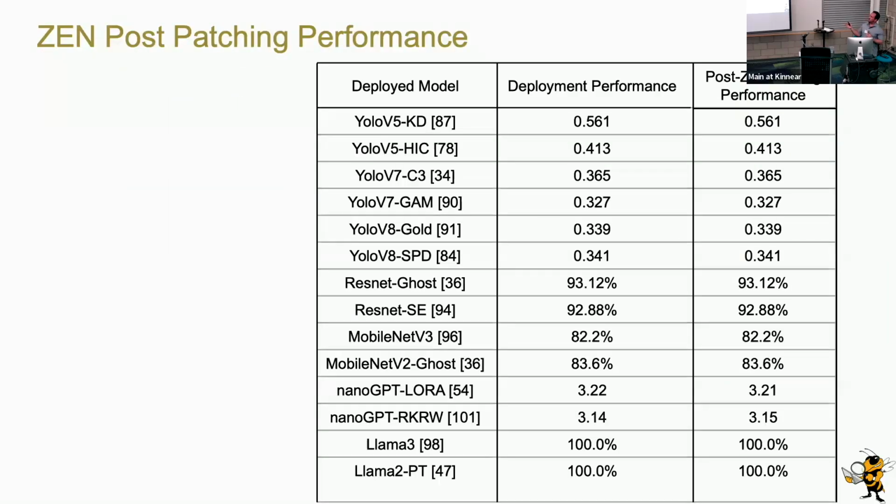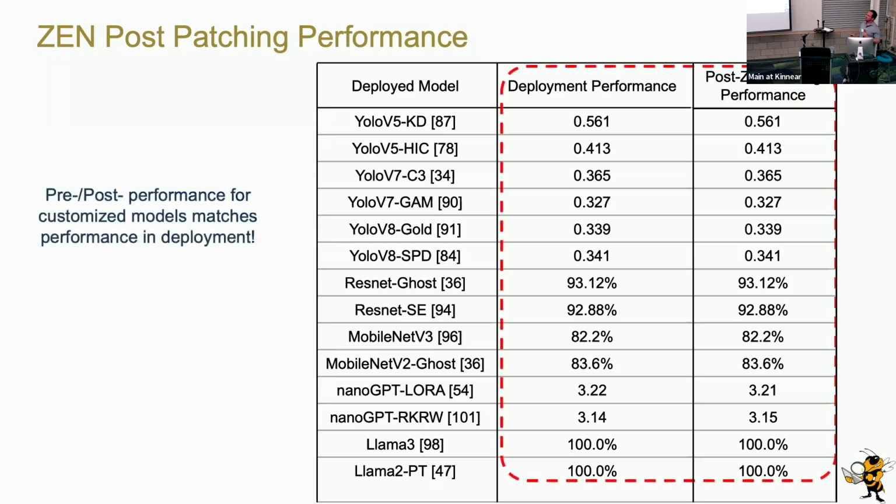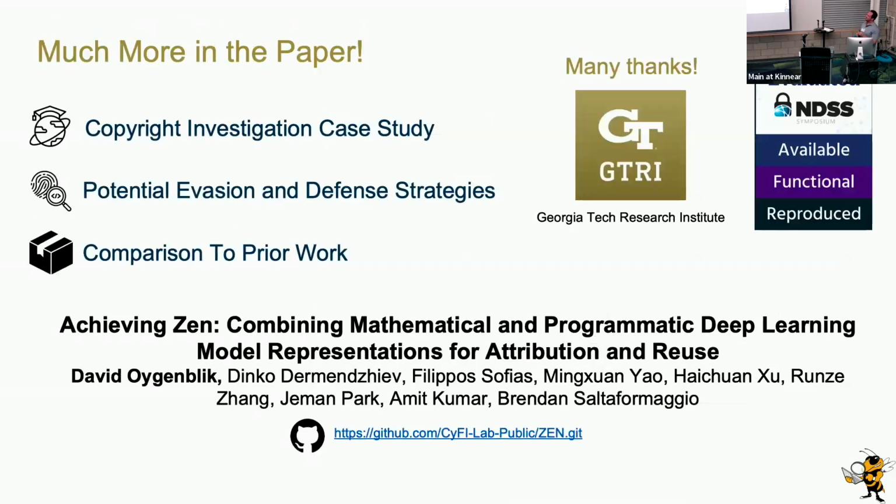So we measure the post-patching performance. We measure Zen's performance the same way that we did before, and we show that the deployment performance matches Zen's testing performance. And we can see that they all match, which means that our application of Zen was successful. And there's much more in the paper.